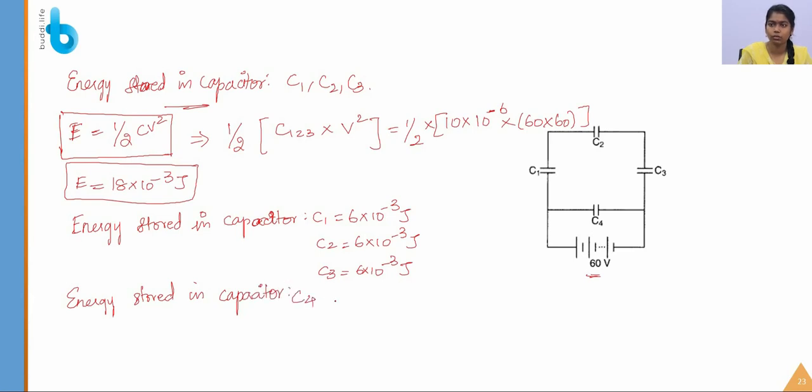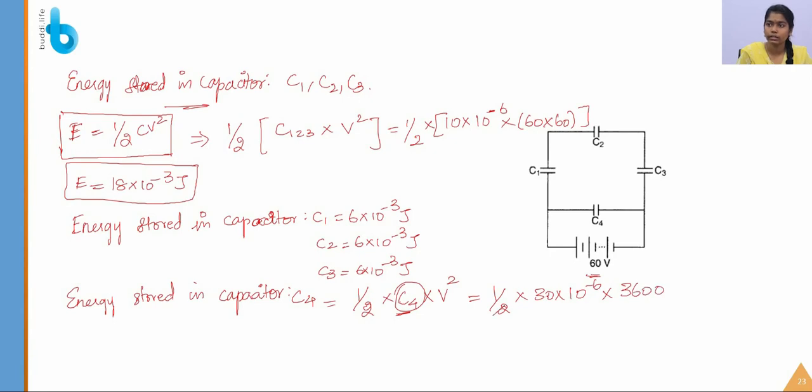For C4, which is also found by the same formula, we substitute the value for C4, which is 1 by 2 into C4. We already know that it is 30 microfarad, and for V square I am just writing 3600.